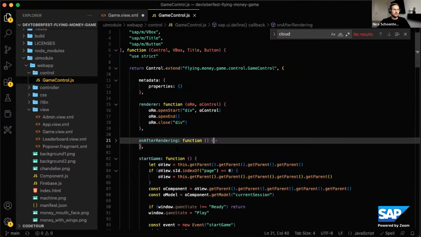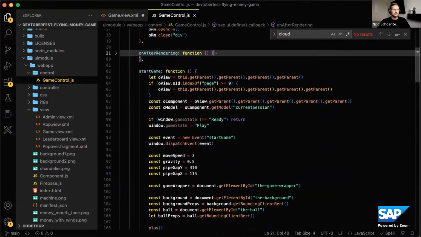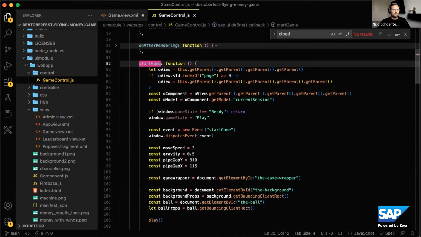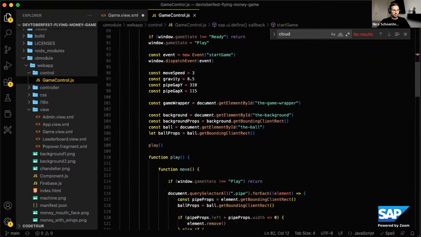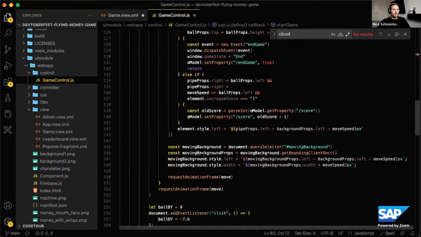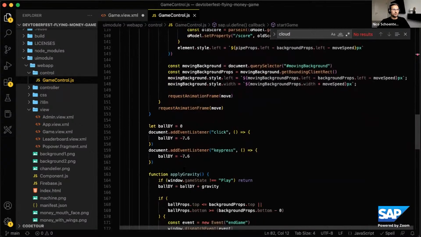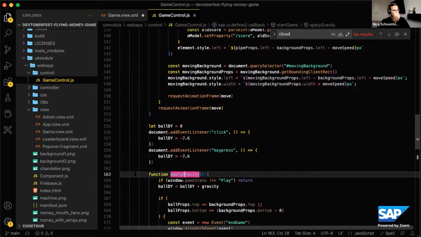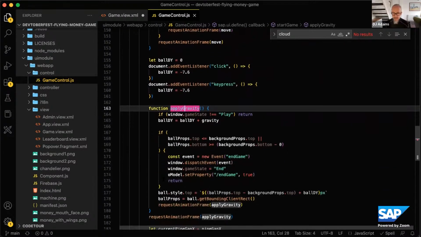And then I define the methods that you need to interact with the game, like start the game, and somewhere in here is the play thing, like the background moves. So that's happening here as well. And then also the apply gravity. So that's what's pulling the little flying image down. So those are the methods that happen within the game. I also put them in the custom control.